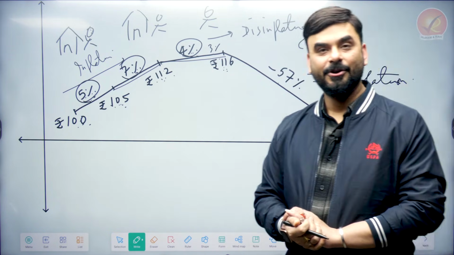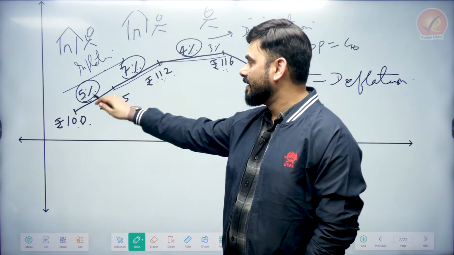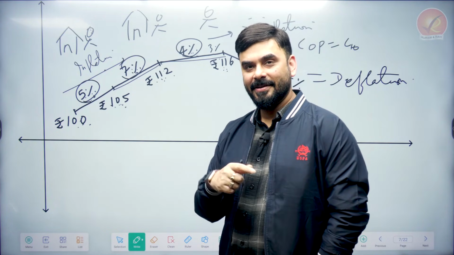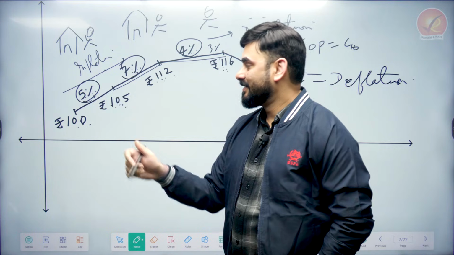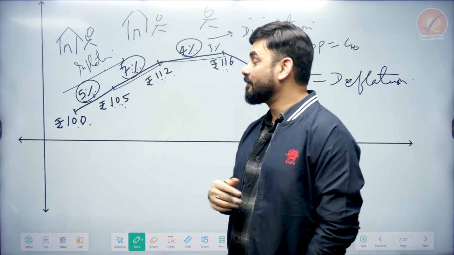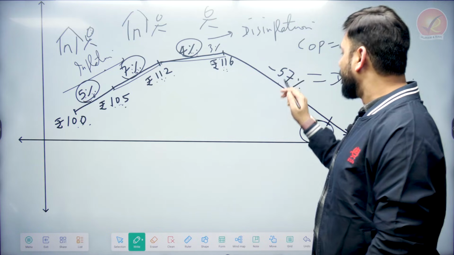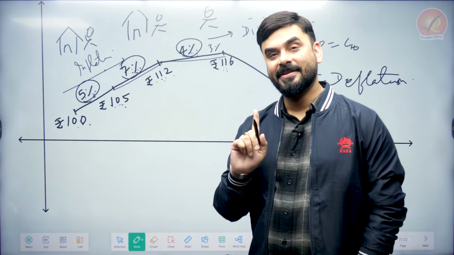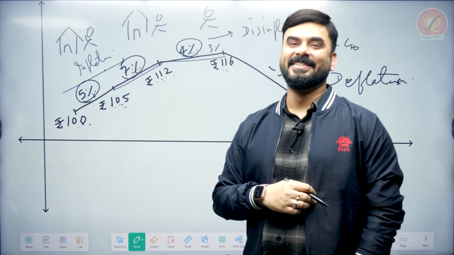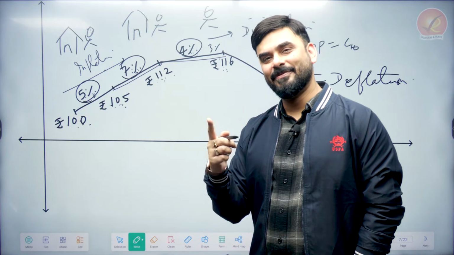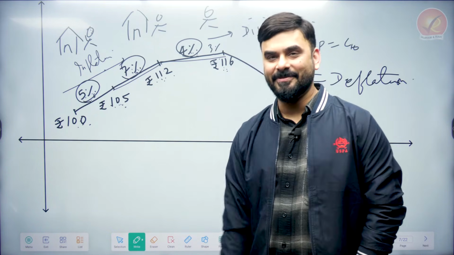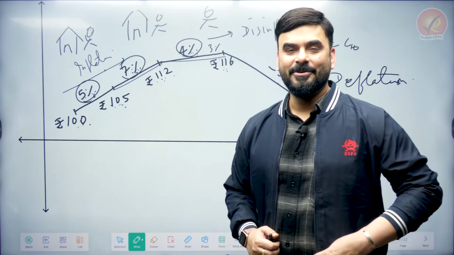Deflation. So we learned three things. Inflation, which is an increase in the rate of price. So earlier 5%, now 7% inflation. What is disinflation? 7 to 4% is disinflation, and 4 to minus 57% is deflation. So inflation, disinflation and deflation. These are the three terms that we have seen. So now we are going to examine what happened in India.